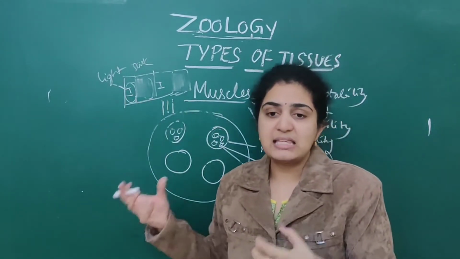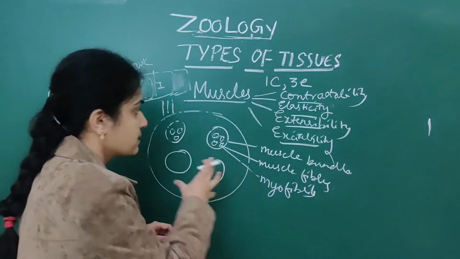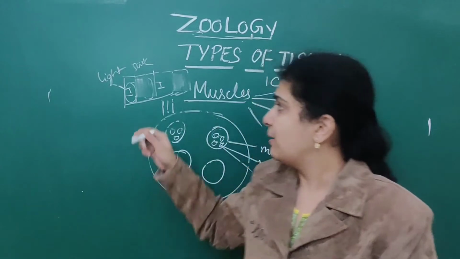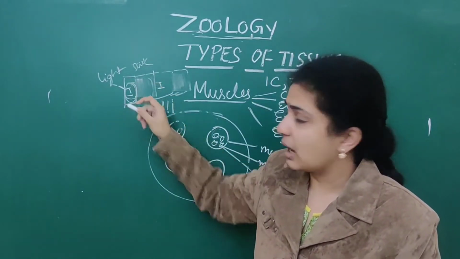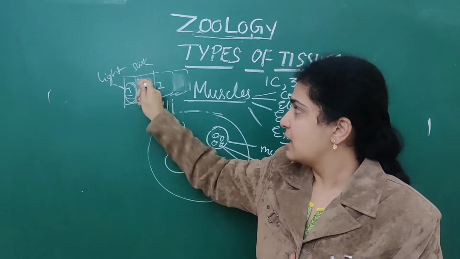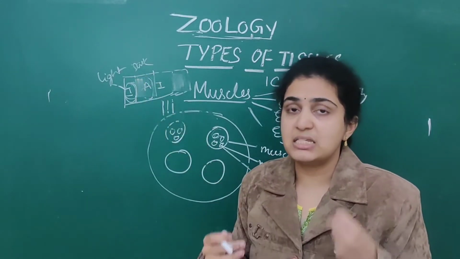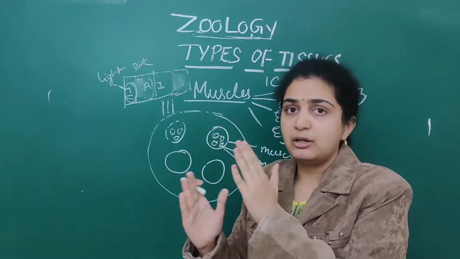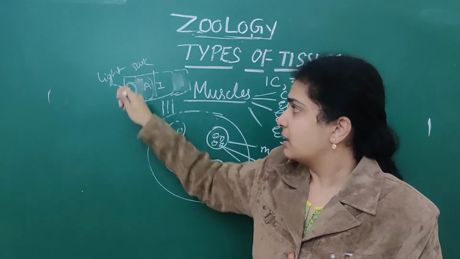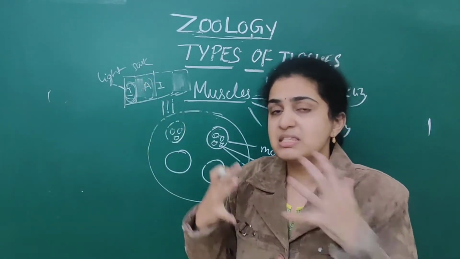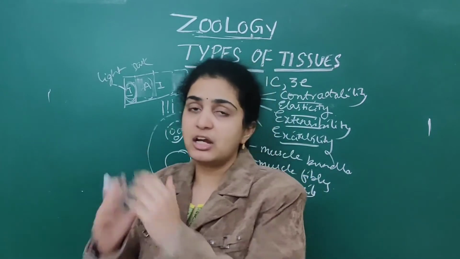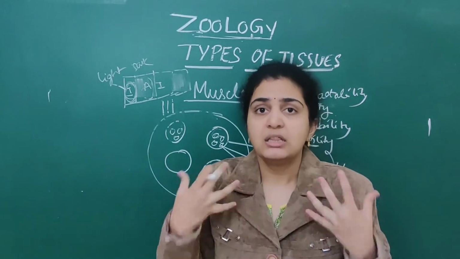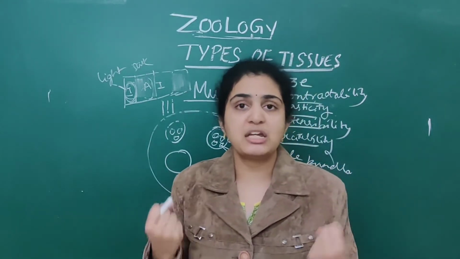This is the microscopic examination of a myofibril. So this is about the A band and I band. The I band contains thin filaments, and the A band contains thick filaments. They are arranged alternately to each other, and there are numerous thin filaments and thick filaments arranged alternately. When these bands contract, then only our muscle contraction takes place.